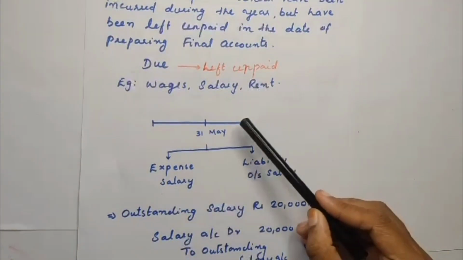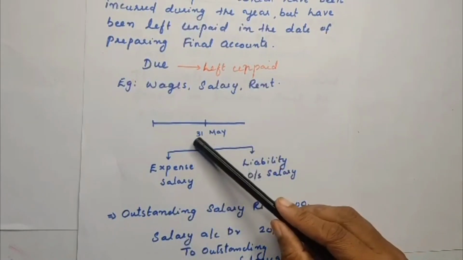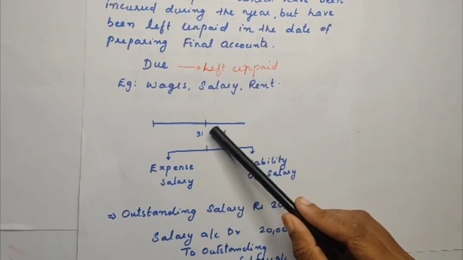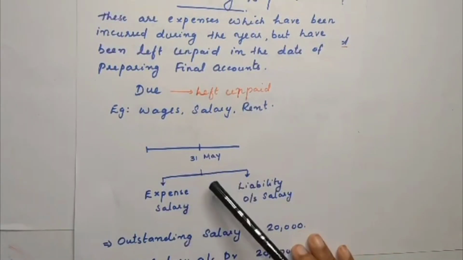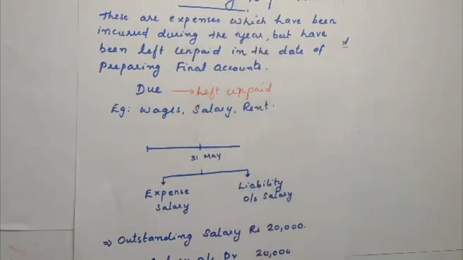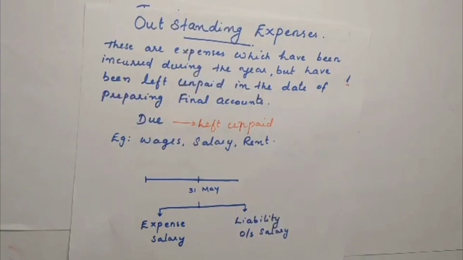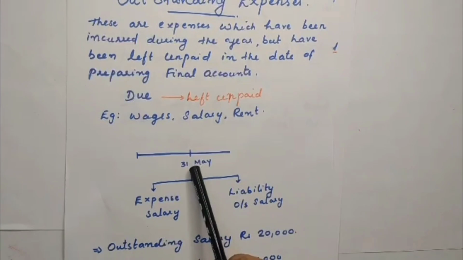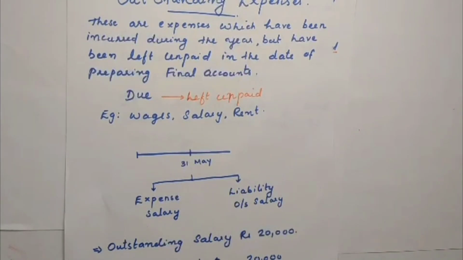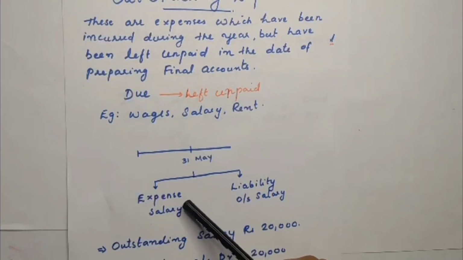Simple. The transaction is a payment of salary, but there is an outstanding salary. Salary is due on 31st March and you have not paid. So that salary becomes outstanding salary, because as we have already studied, outstanding expense means it is already due but you haven't paid. So how will you record it? Anyway, salary is an expense.